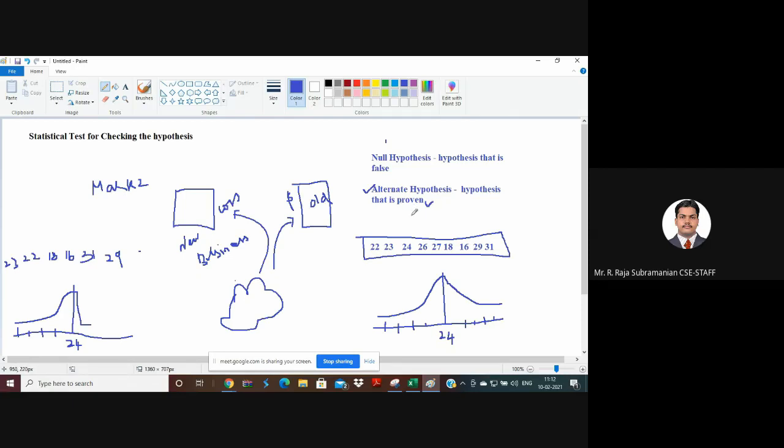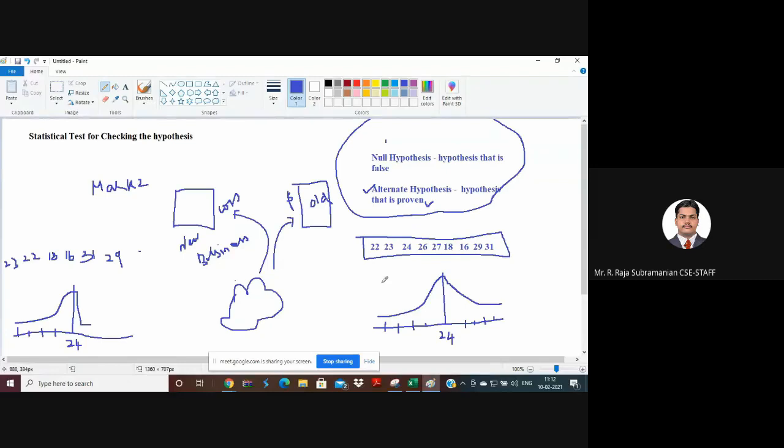Now we need to understand, given a very large set of data and a small sample, are the values of the data at this particular instant of time, and after some time we should be in a position to say whether it is the null hypothesis or the alternate hypothesis. We should be in a position to judge that.